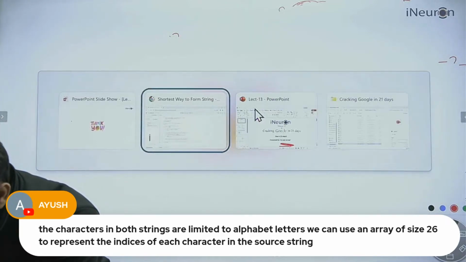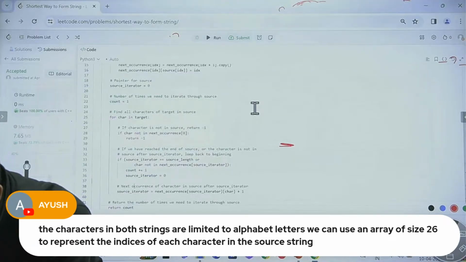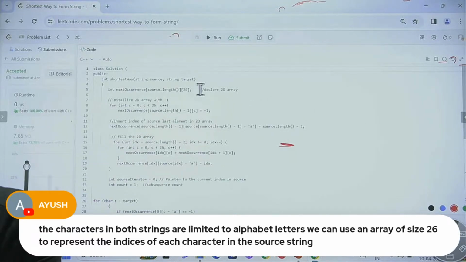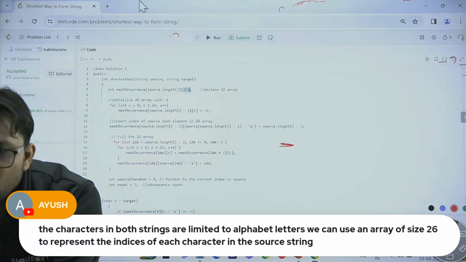Let me go to the coding screen and see why we were taking 26. So here, in the C++ code, is the answer to Ayush's question.